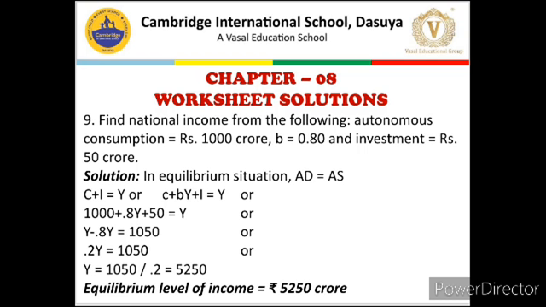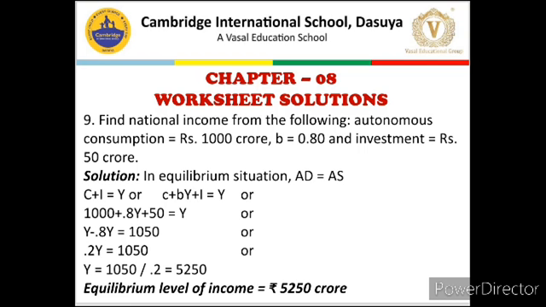By balancing these equations, Y minus 0.8Y is equal to 1000 plus 50, or Y minus 0.8Y equal to 0.2Y is equal to 1050, or Y is equal to 1050 upon 0.2, which is 5250. So the equilibrium level of national income in this question will be 5250 crores.